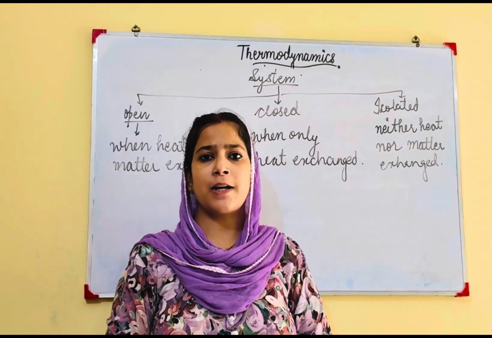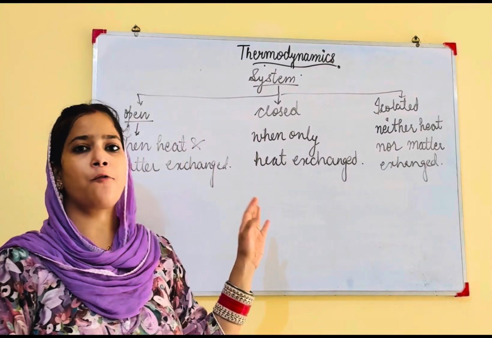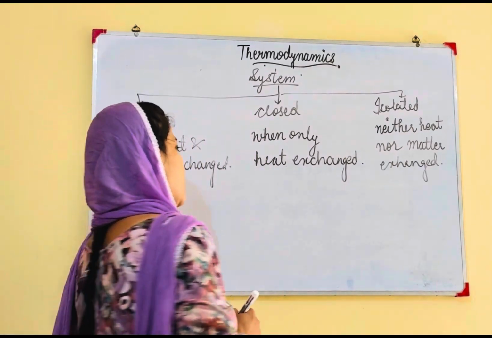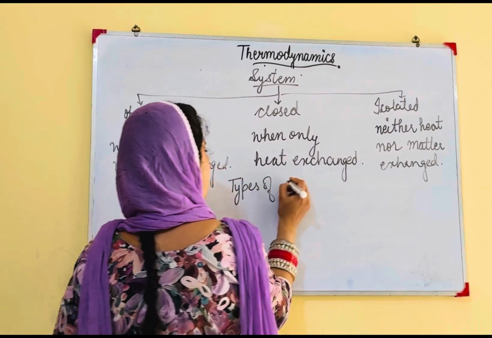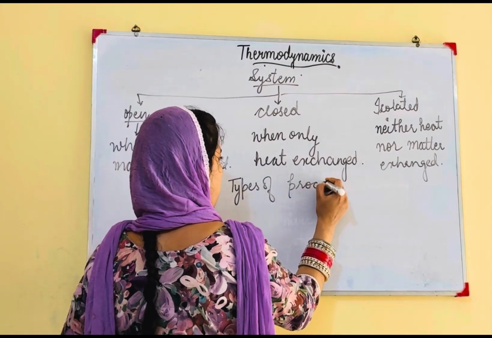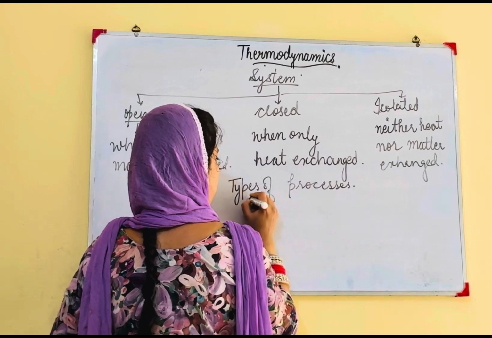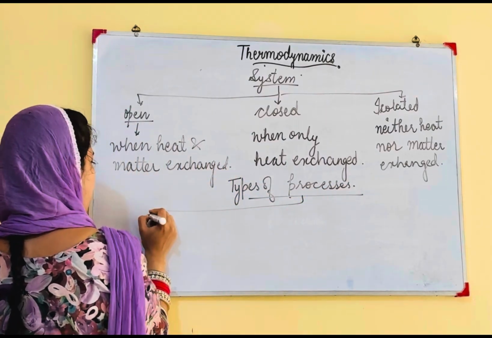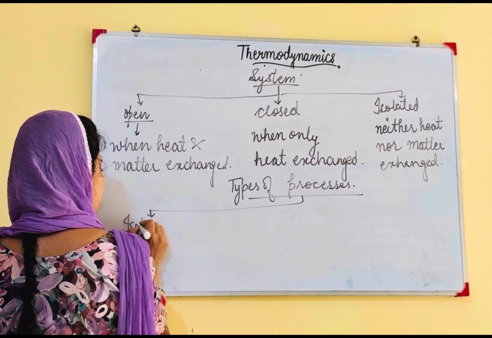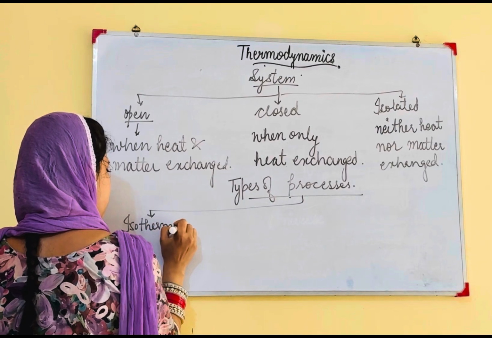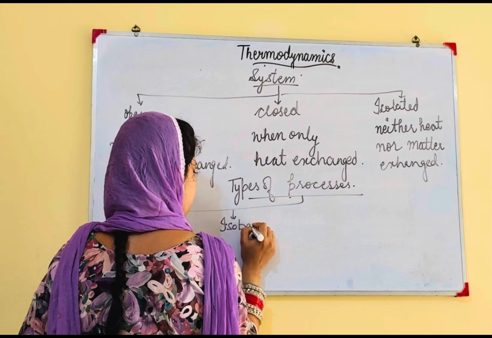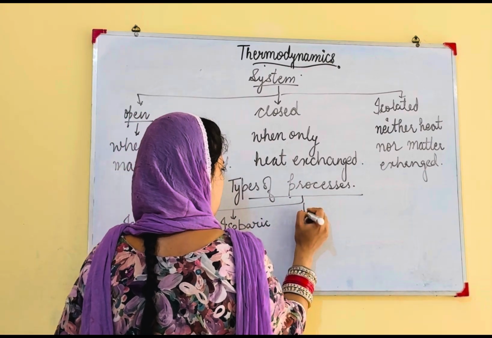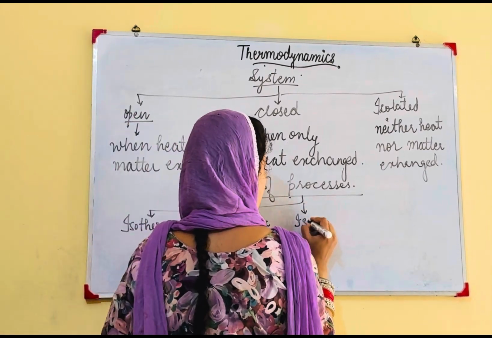After this we will study some types of processes or reactions. Types of processes. First one is isothermal. Second is isobaric. Third is isochoric.